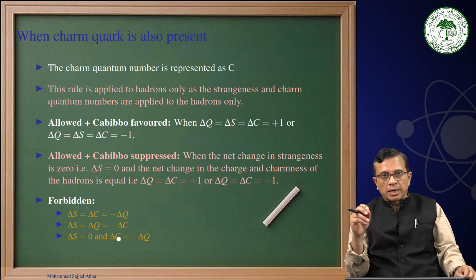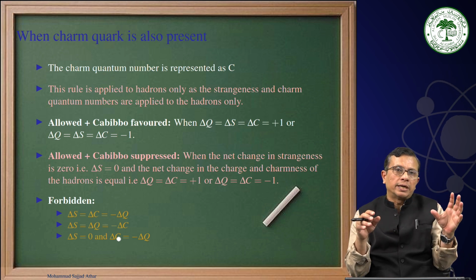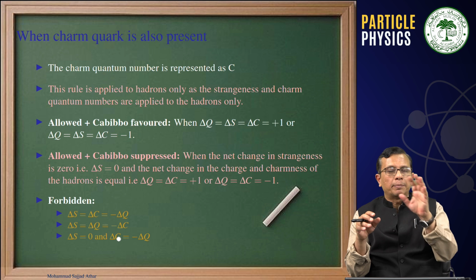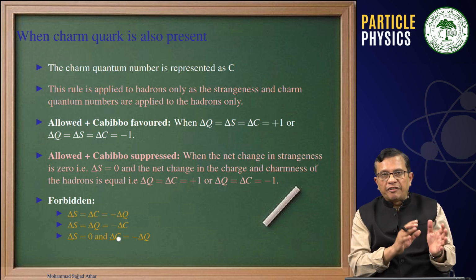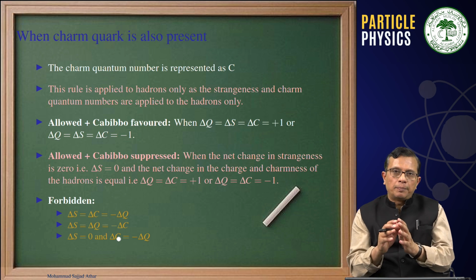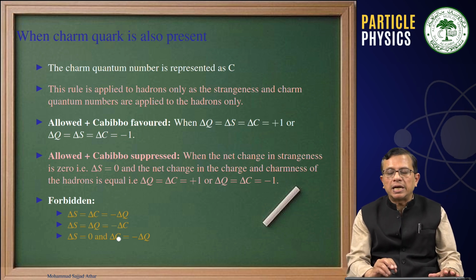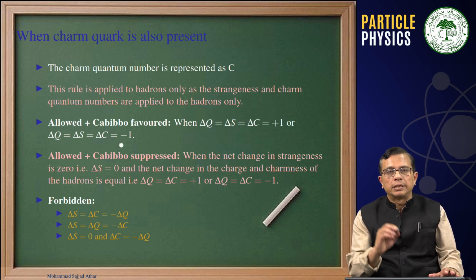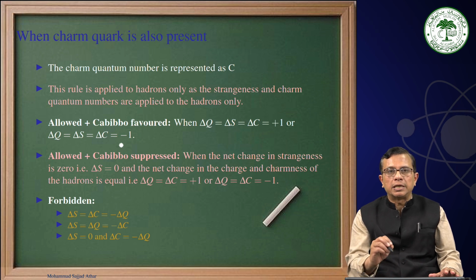Therefore, here instead of delta S is equal to delta Q is equal to plus 1 and delta S is equal to delta Q is equal to minus 1, which we called Cabibbo suppressed, and then we talked about delta S is equal to 0 as the Cabibbo favored process. Here we are talking about a different criteria when charm quarks are also present. If delta Q, delta S, delta C is plus 1 or minus 1, then these are favored. If delta S is 0 and delta Q, delta C is plus 1 or minus 1, those are suppressed.